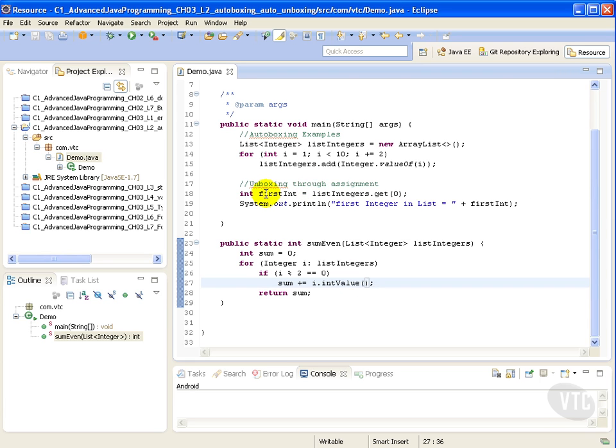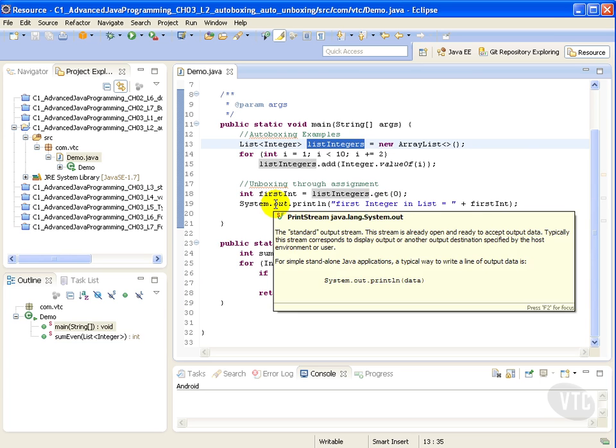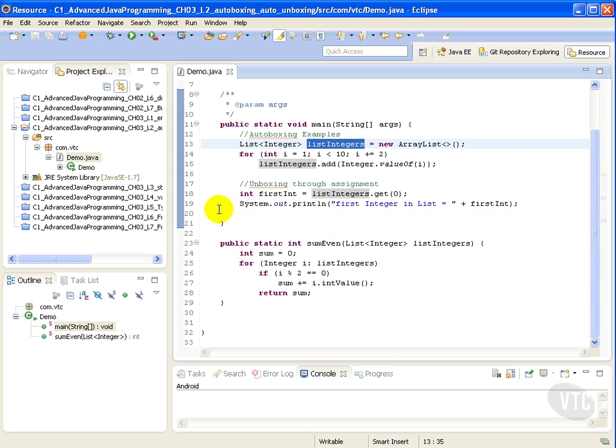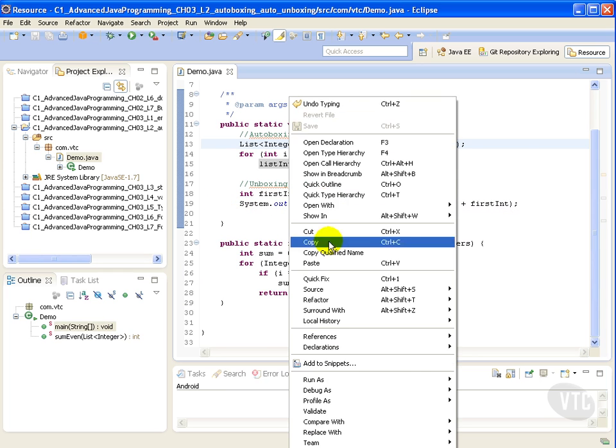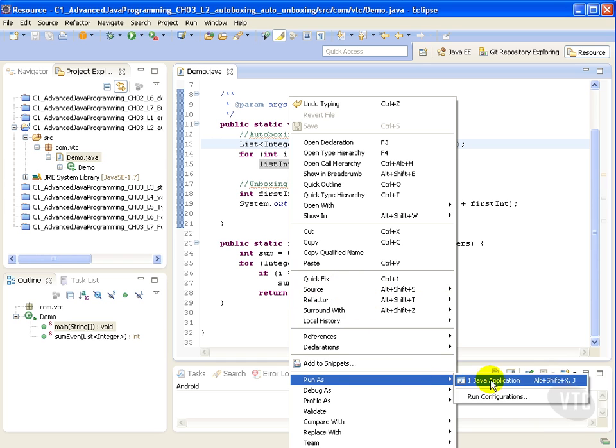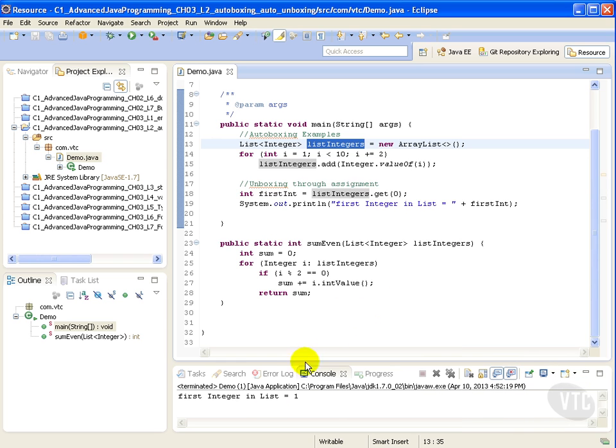Here we have an int that we're actually retrieving from the list of integers. Let's run it and see the code work. Run as Java application. First integer in list.